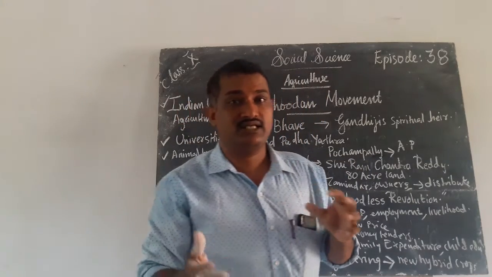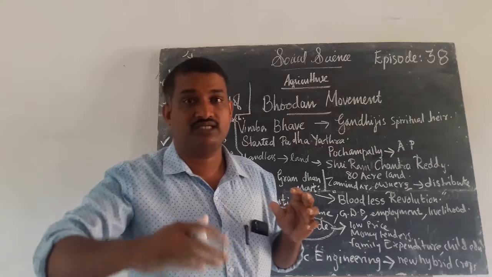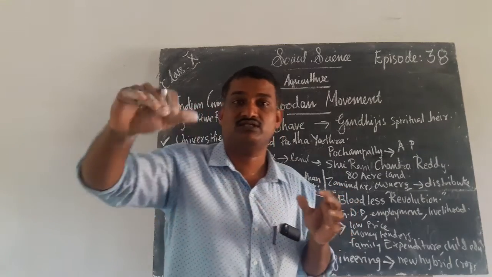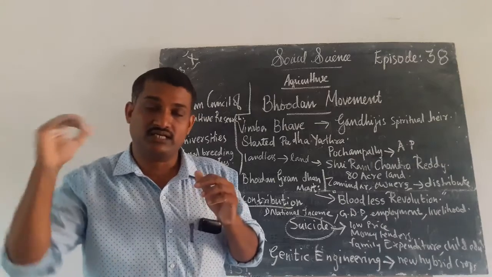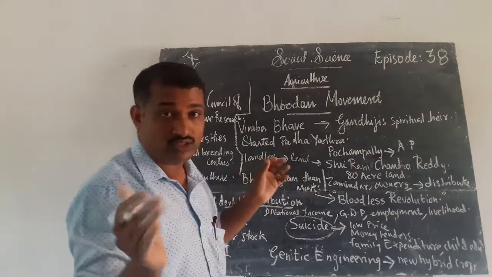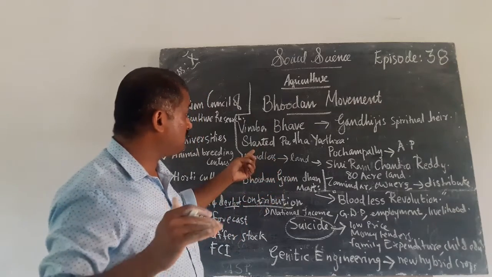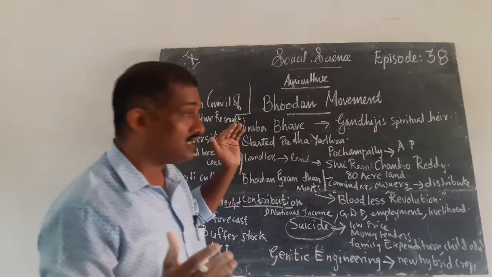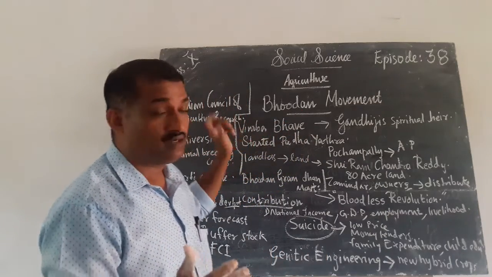Padayatra, you know very well, means processions, jatras, or travels through this land. We can call it Padayatra because it was started on foot. This Padayatra was started by Gandhiji's spiritual heir Vinoba Bhave.